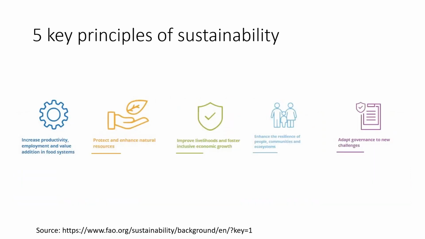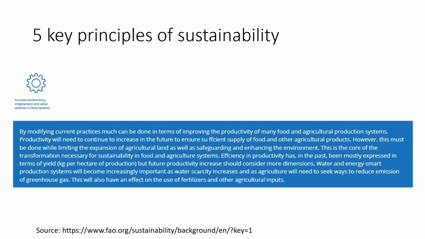We can hone down these global sustainable development goals for food and agriculture into 5 key principles of sustainability for food and agriculture. We can look at each one in more detail in the following slides. A brief overview of each key principle is given, but students will need to go back to the original source to study the detail if they so wish.